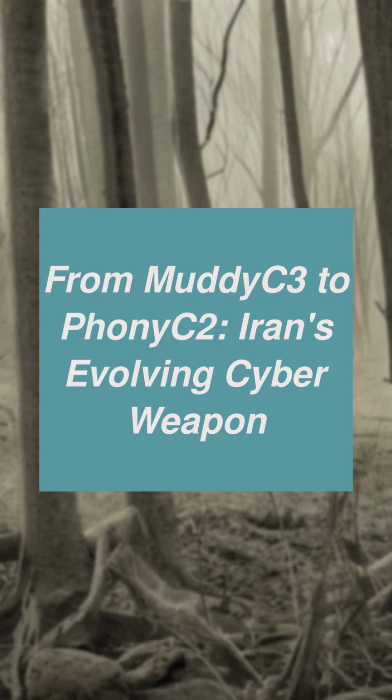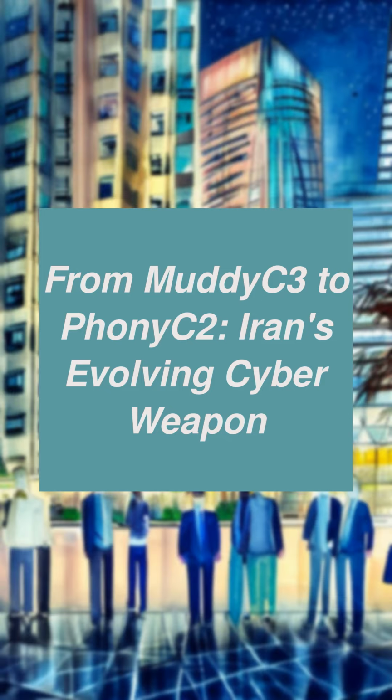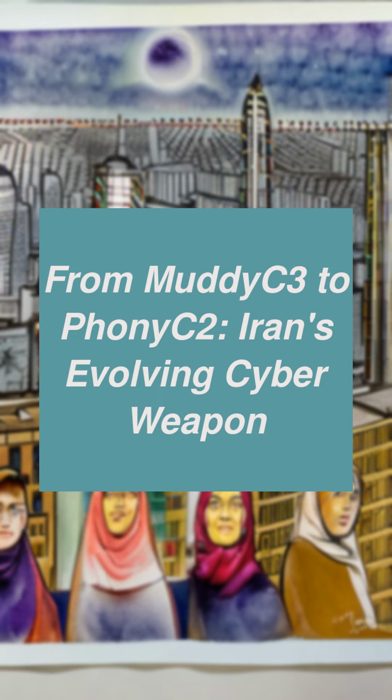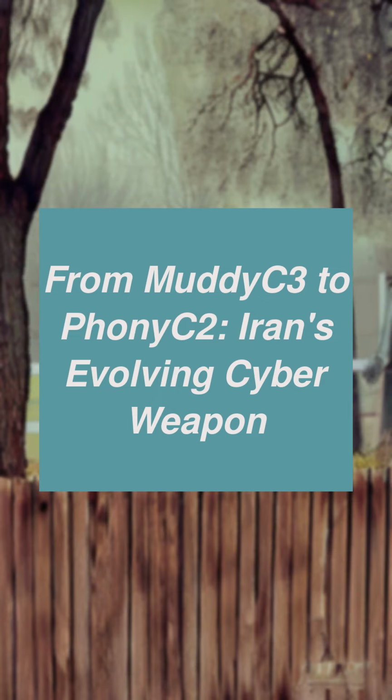Hello, the Iranian state-sponsored espionage group dubbed Muddy Water uses a previously unknown command and control (C2) framework called PhonyC2. This framework has been put to use by the actor since 2021. It is structurally and functionally similar to MuddyC3, a previous Muddy Water custom C2 framework that was written in Python 2, security researcher Simon Kennan said.